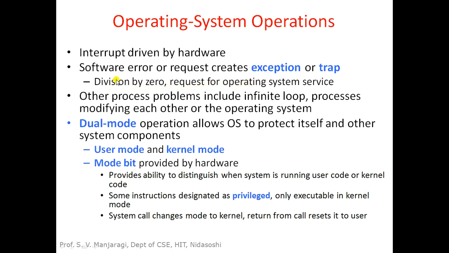In such a situation, an interrupt is generated by the system, and the operating system has to take appropriate action for such an interrupt. So runtime errors are indicated through interrupts, and after that the operating system may take some corrective actions.